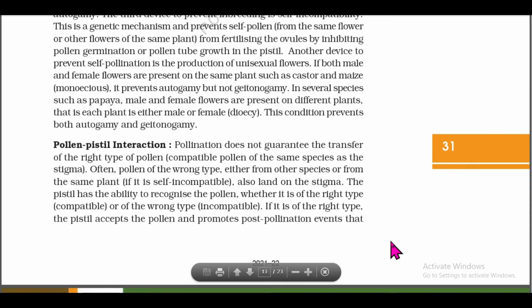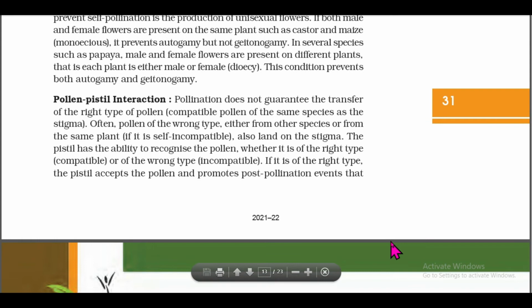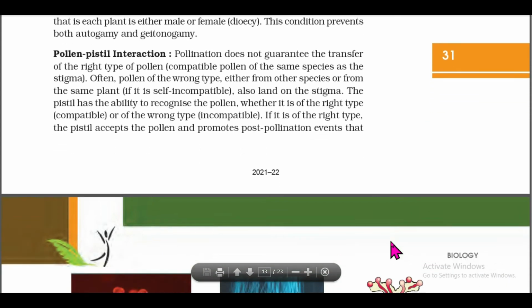Pollen-pistil interaction. Pollination does not guarantee the transfer of the right type of pollen, compatible pollen of the same species as the stigma. Often, pollen of the wrong type, either from other species or from the same plant if it is self-incompatible, also land on the stigma.